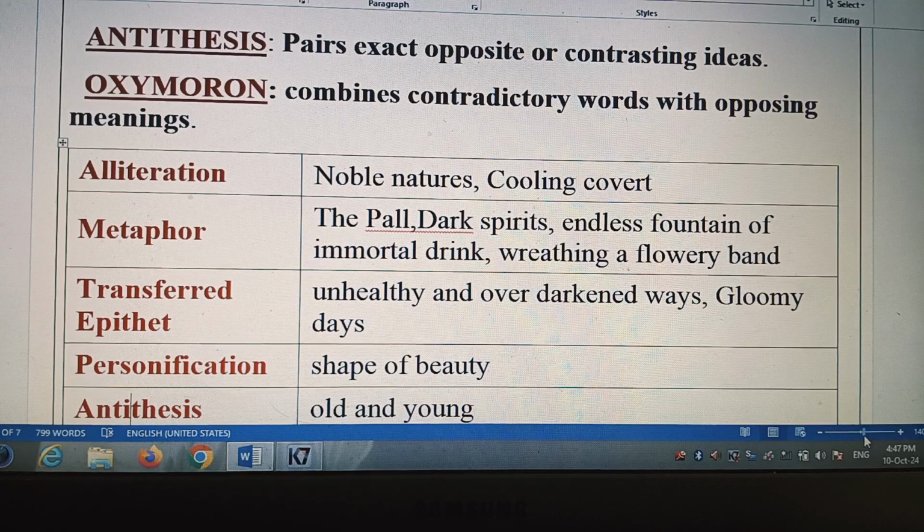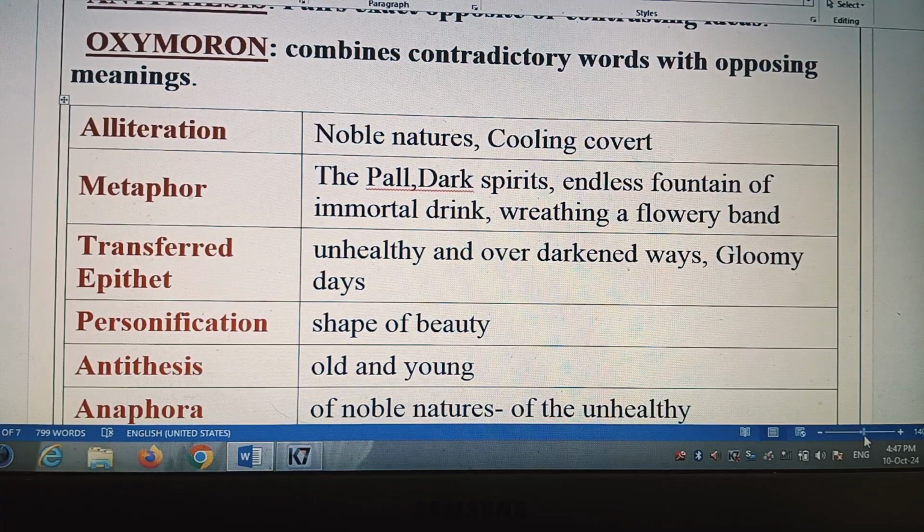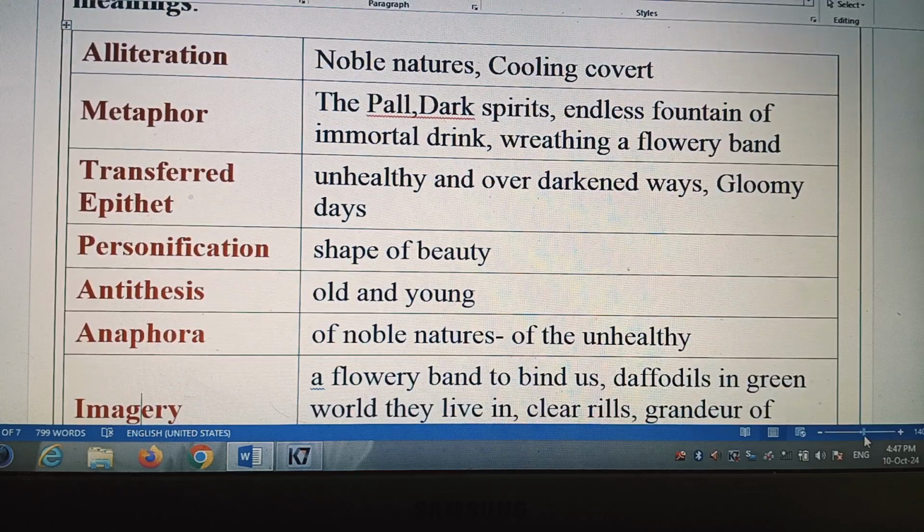First one is alliteration. The noble nature, cooling covert are some examples of alliteration. Metaphor: a flower band, dark spirits, endless fountain of immortal drink. These are examples of metaphor. Transferred epithet: unhealthy and our darkened ways. Ways means a track or a road, which cannot be unhealthy. So it is transferred epithet.